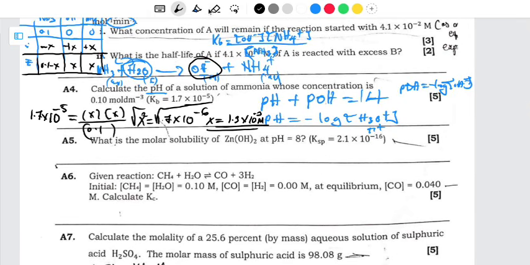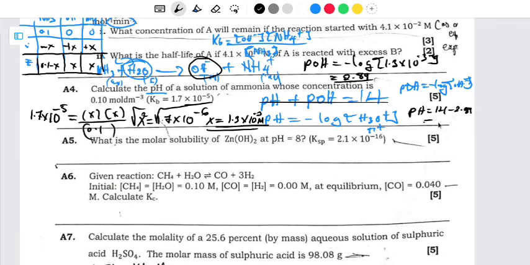How? We know that the pOH is equal to the negative log of the hydroxide ion concentration. The hydroxide ion there is 1.3 multiplied by 10 to the power negative 3. Then when I punch on the calculator, I'm going to have 2.89. So this is the pOH, but what about pH? I need to use the formula pH plus pOH is equal to 14. So to find pH, I just have to say 14 minus pOH, which is 2.89. Then I'm going to have 11.1. So this is going to be our final answer for this question.